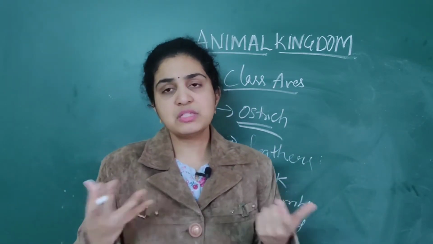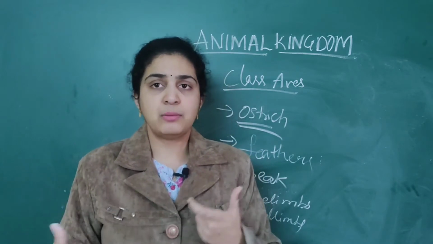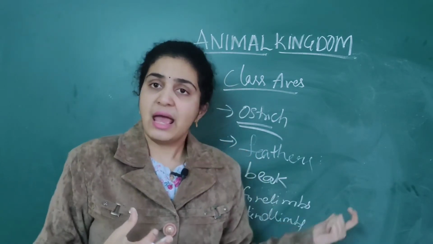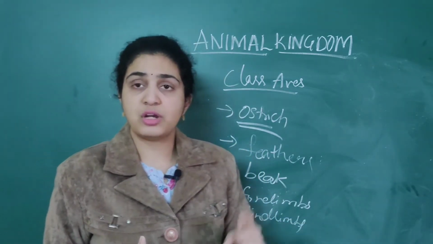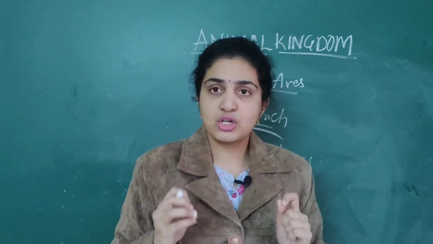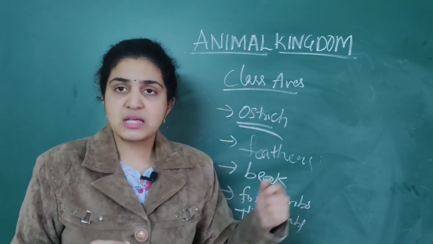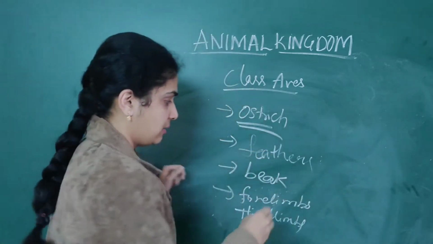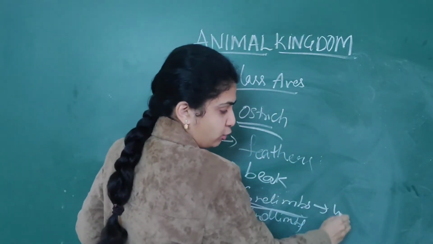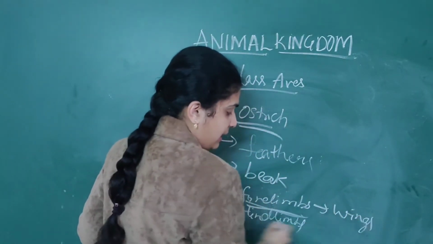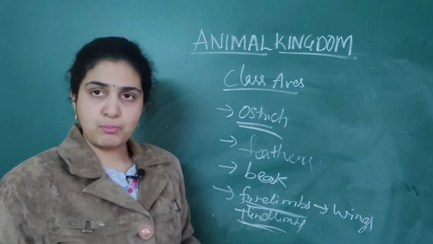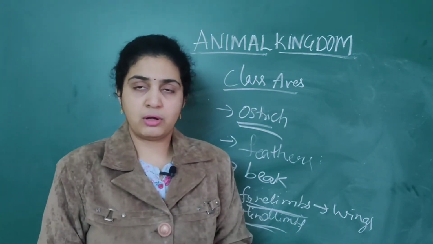Hind limbs are useful for walking and moving from one place to another. The specific feature of birds is that forelimbs are useful for flying. They are modified into wings, while hind limbs play a very important role in walking.